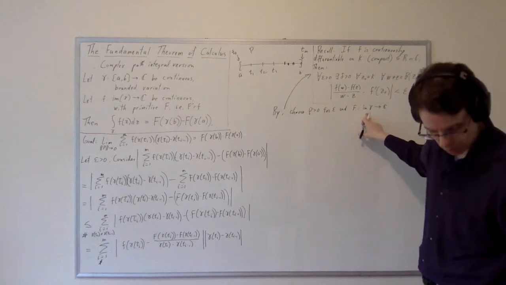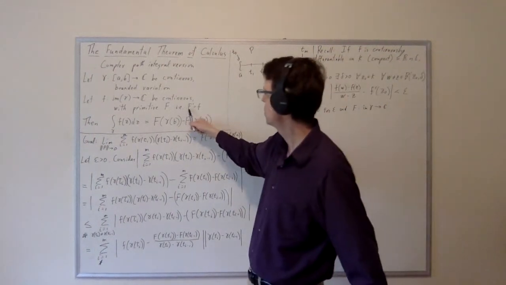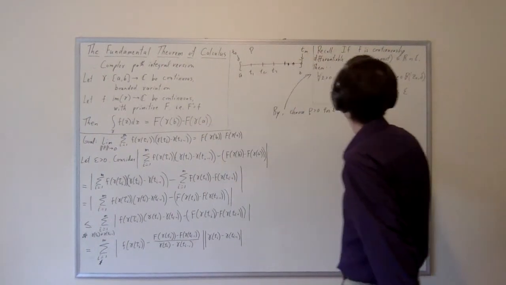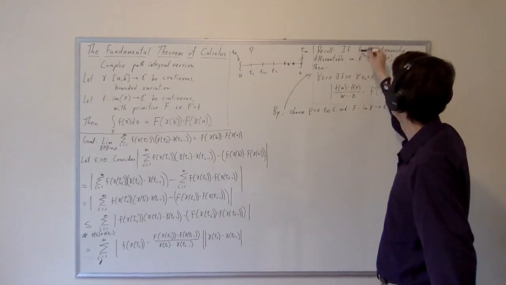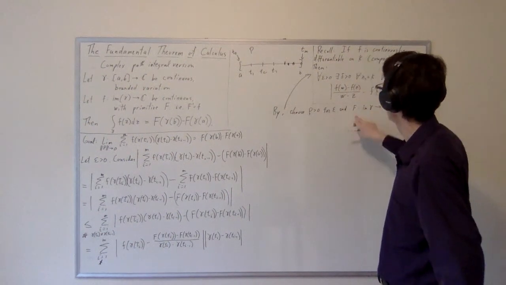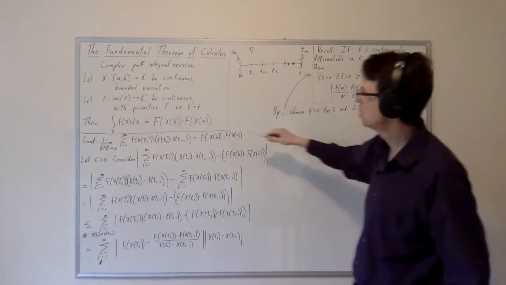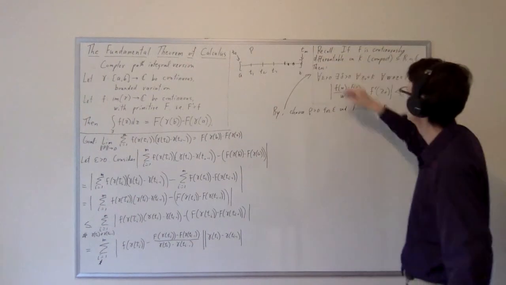Now, notice here that this function capital F is assumed continuous. It's actually assumed continuously differentiable, which is exactly what we need. So the little f in this theorem is going to be played by this capital F, which is assumed differentiable, and its derivative is assumed continuous, so it's continuously differentiable.